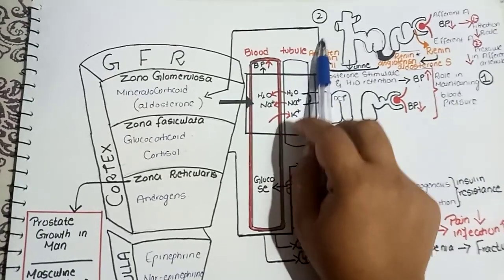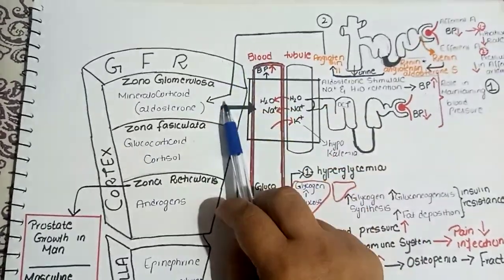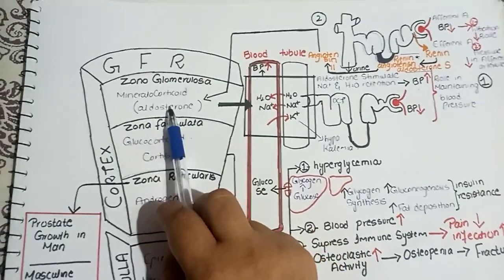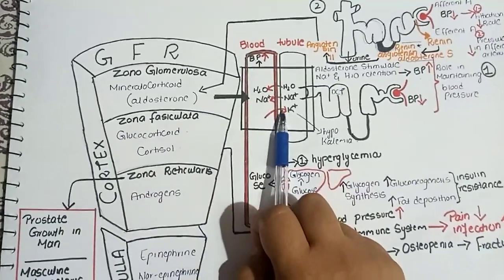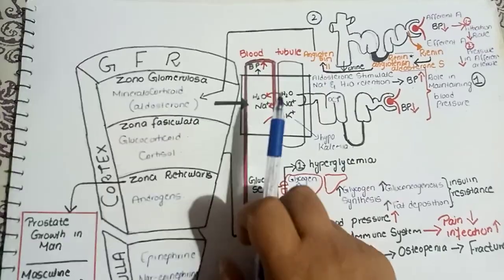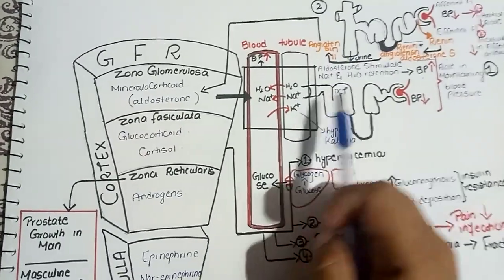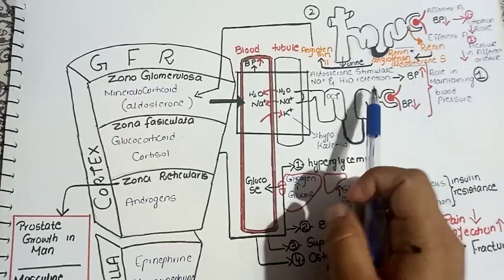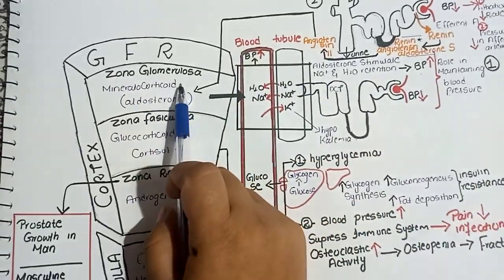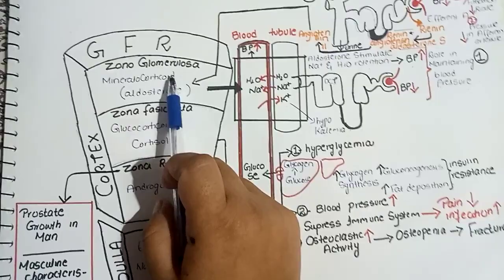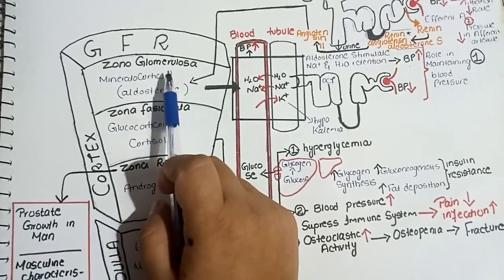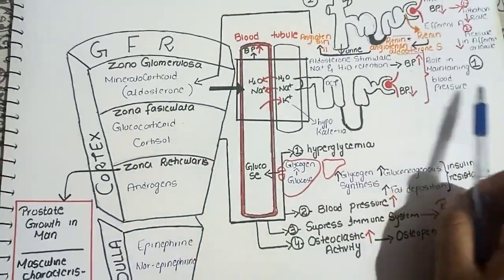This angiotensin 2 will act on the aldosterone, and this hormone will act on the nephron in the same way as I explained a minute ago. So this layer of the adrenal cortex helps in maintaining the blood pressure.